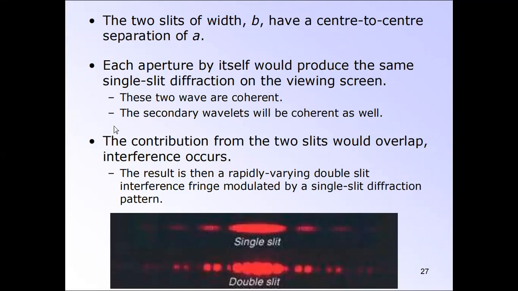Each aperture by itself would produce the same single slit diffraction on the viewing screen. The two waves are coherent, so the secondary wavelets will be coherent as well. The contributions from the two slits overlap and interference occurs. The result is a rapidly varying double slit interference fringe pattern modulated by a single slit diffraction pattern. This is the double slit and this is the single slit.